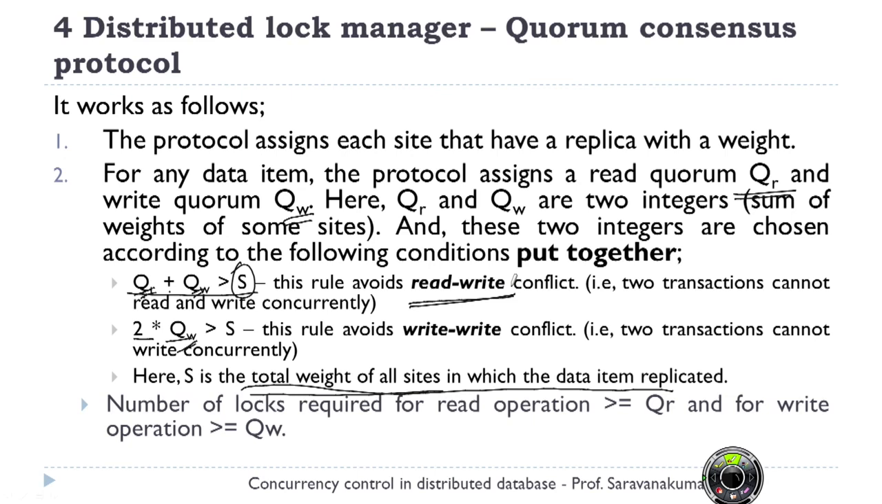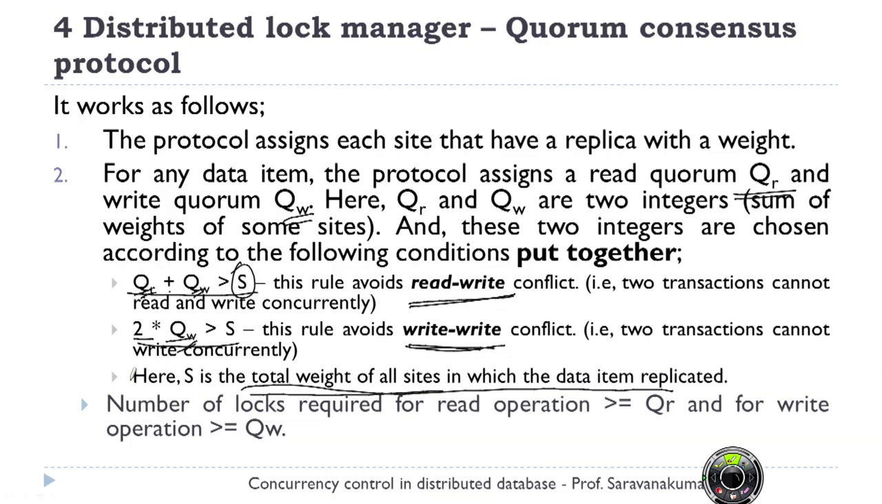Somebody is trying to read, somebody is trying to write. If lesser values are given, they can easily lock and start reading it. So to avoid that, two transactions cannot read and write concurrently. To avoid that, QR plus QW greater than S is chosen, and 2 times QW is chosen to avoid write-write conflict. If two transactions are trying to write the data item simultaneously, they lock on their own and continue with it. So to stop that write-write conflict, this calculation is needed: 2 into QW should also be greater than S.